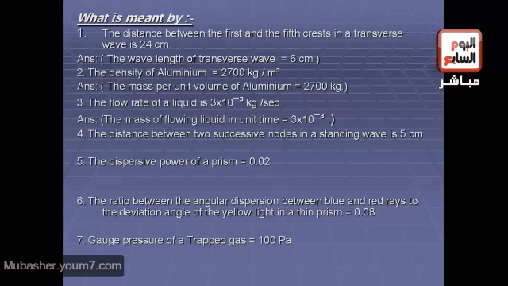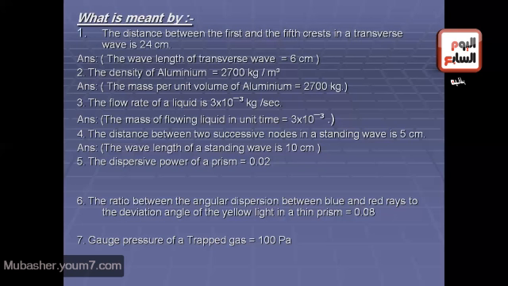Another question, the distance between 2 successive nodes in a standing wave is 5 centimeters. In a standing wave, 2 successive nodes means half a wavelength. So the wavelength equals double the distance between 2 successive nodes, then the wavelength will be 5 times 2 equals 10 centimeters. The answer: the wavelength of the standing wave is 10 centimeters.